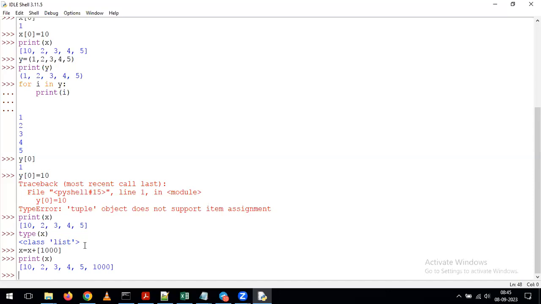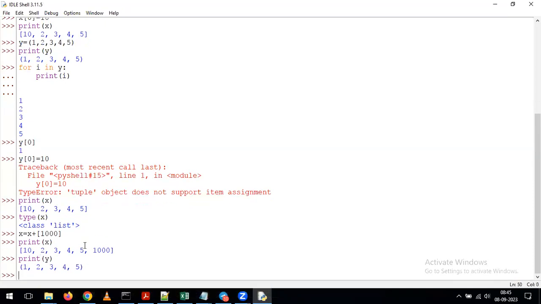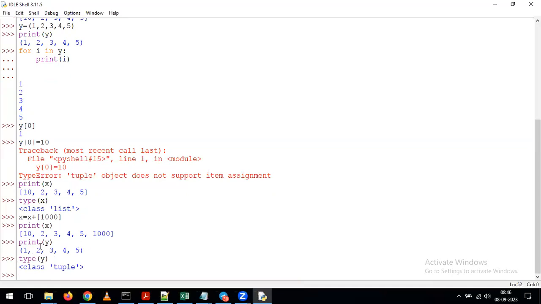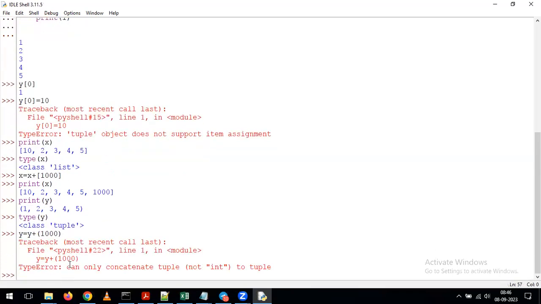For that, I will first display the tuple. These are the values we have in the tuple: 1, 2, 3, 4, 5. And coming to type of y, I'm showing you that y is acting as a tuple. Now on top of this, I want to add the element. If you want to add the element, first we'll give it like this. See here, if I try it like this, it gives an error, because it understands 1,000 as an integer variable only.